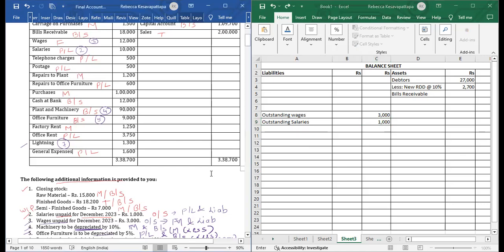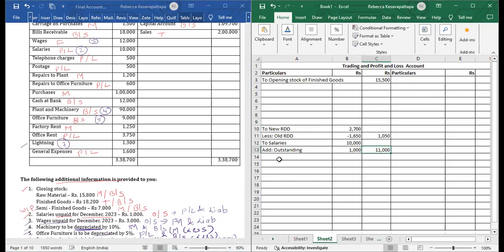Then we have telephone charges, that we will write in the profit and loss account. We'll come to P&L. We will write here to telephone charges. No adjustment, so outer column, 500. Next we have postage, that also in P&L, so all is relating to the company and not the factory. To postage 500.